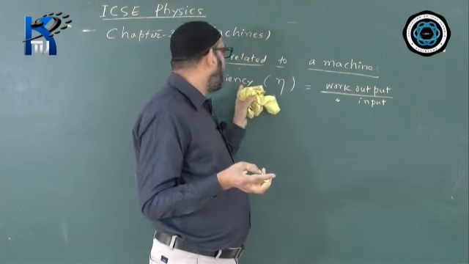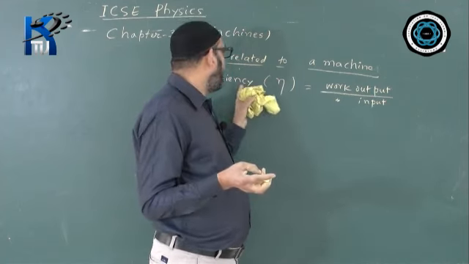What is an ideal machine? The machine whose efficiency is 1. What is a practical machine? The machine whose efficiency is less than 1. Can efficiency of a machine ever be greater than 1? The answer is no, because if it is more than 1, that means your work output is more than the work input, which will go against the law of conservation of energy.